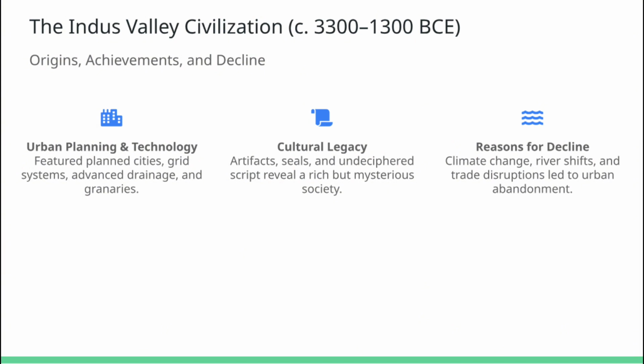Sadly, around 1300 BCE, these cities began to fade. Scholars debate possible climate shifts, changing river courses, or breakdowns in trade. Whatever the cause, the once bustling urban centers were gradually abandoned, leaving behind tantalizing clues for modern archaeologists.